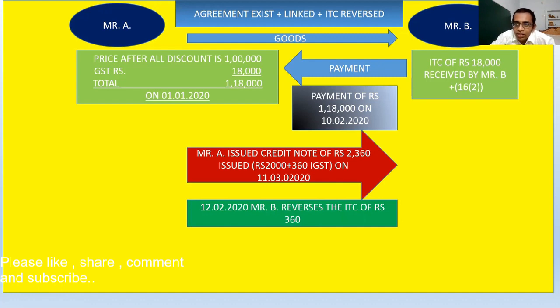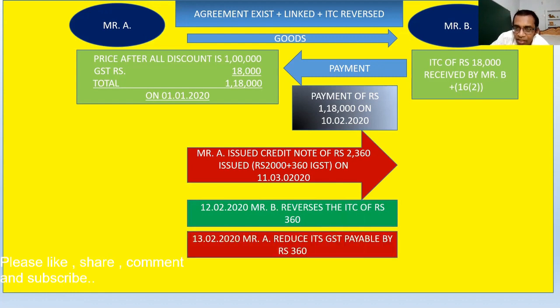Mr. B, now Mr. B has to pay less. Since he has already booked ITC of rupees 18,000, he needs to reverse some ITC, and he needs to reverse rupees 360. Okay, so on 13th February, Mr. A reduces.